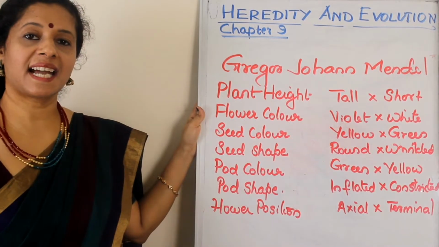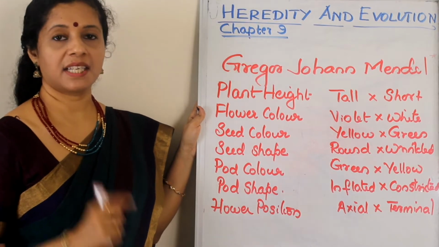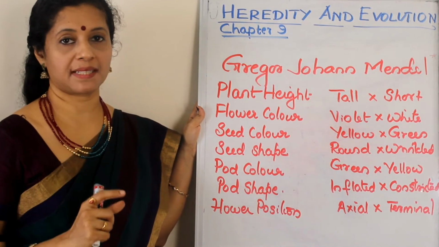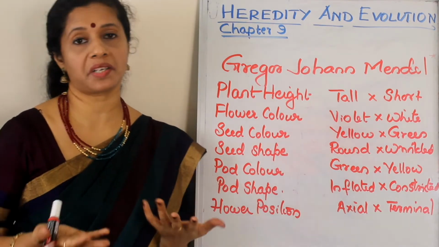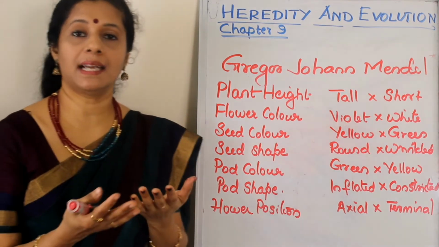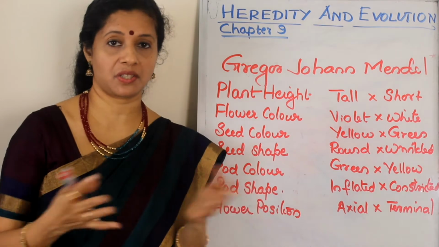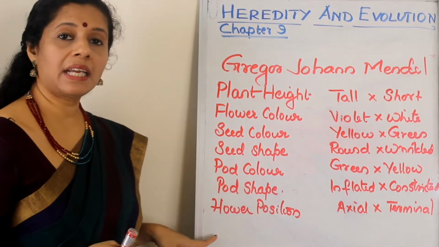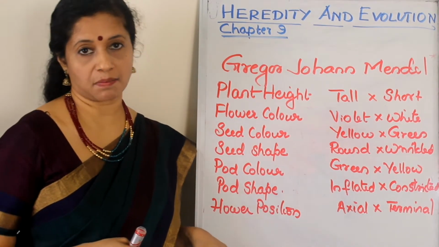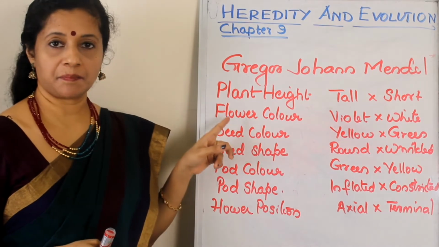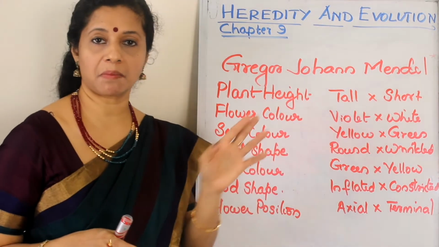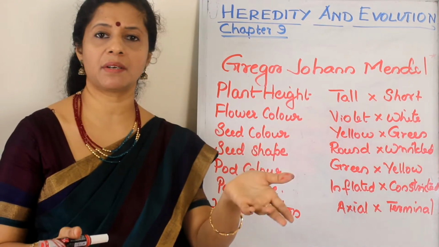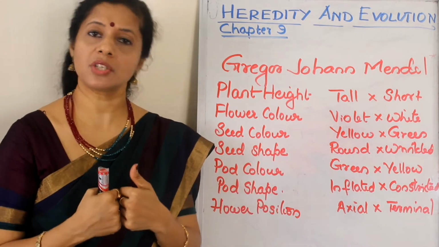Let us discuss the characteristics studied by Mendel. He chose the garden pea or Pisum sativum. Pisum sativum has many visible contrasting traits, means by looking at it, we can easily say certain features. There are 7 characters that Mendel chose for his experiments. Plant height: 2 types of plants were available, tall plants and short plants. Easily we could make out whether the plant is tall or short.